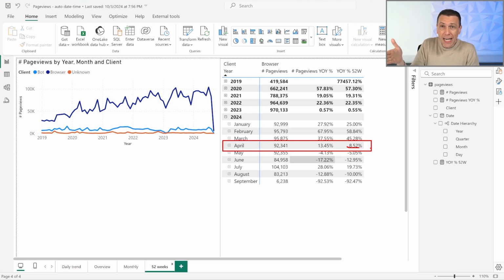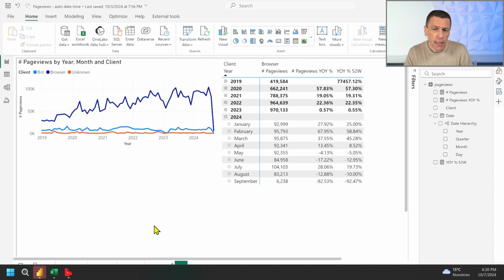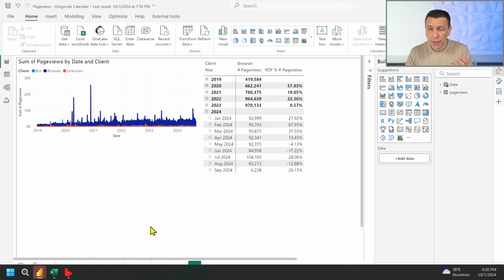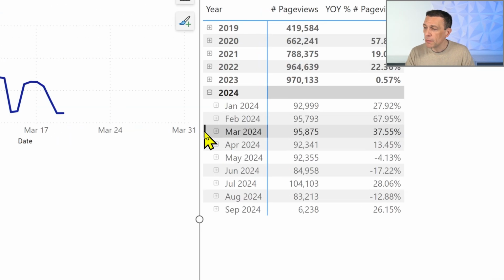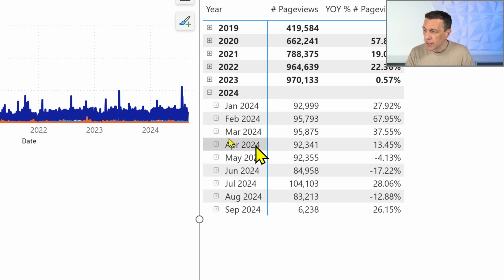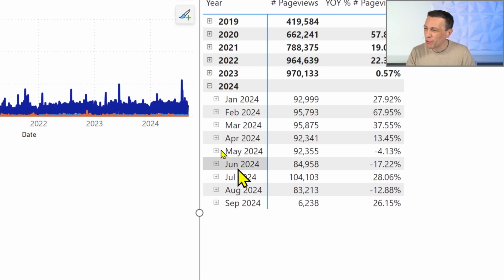Now, if you think about it, I don't need a custom date table. I can create this calculation with the auto date time like I did now. I can create this with the Gregorian calendar, the standard date table we created with Bravo. So this is the example where I used Bravo to create the month. You see from the name of the month that it is now April instead of APR. So this is what we have here. Let's go back to the